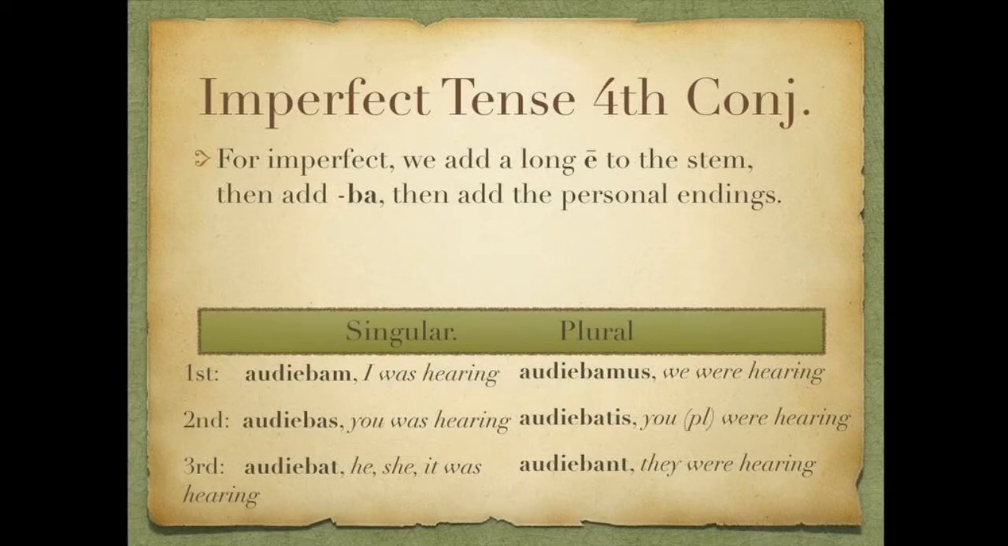Now on to the imperfect for fourth conjugation. For the imperfect, we add a long E back to the stem, then add BA, then add the personal endings. Let's go ahead and take a look at our verb paradigm.